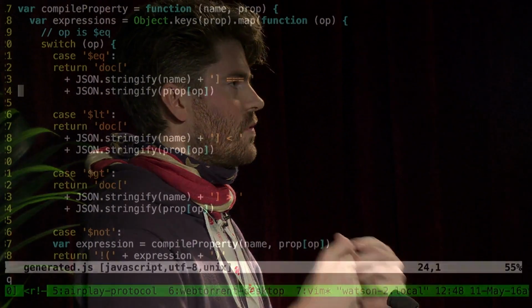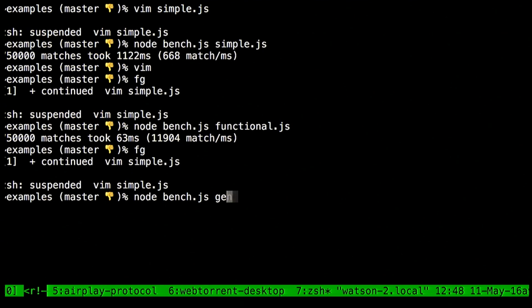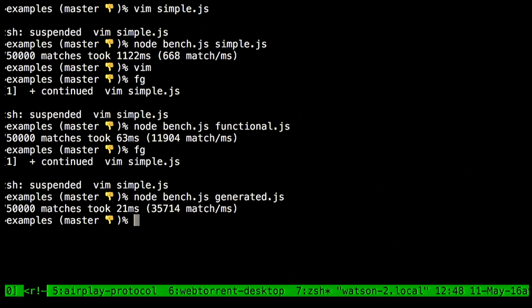So all that is now inlined into a simple equality operation, so I don't have to check that every time. I just take the value that is in the query. And if I try to run this, now 35,000 matches per millisecond. So this is, of course, a great improvement from the 668.